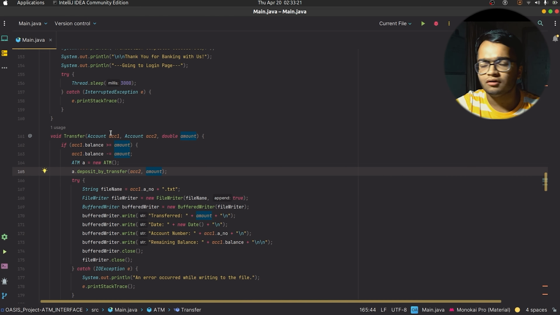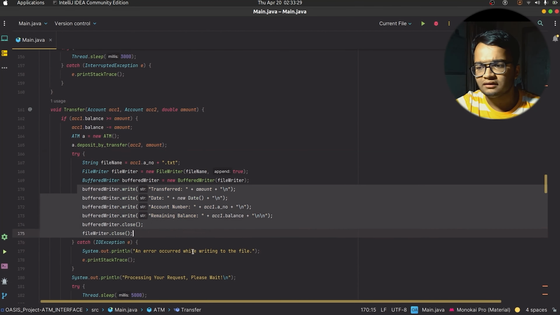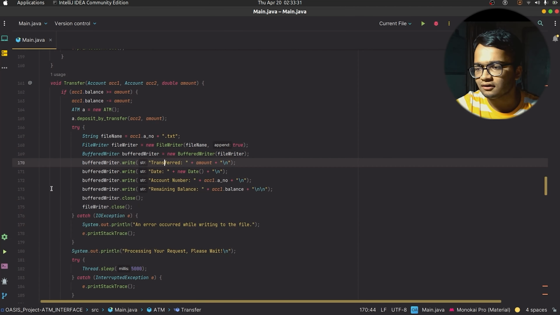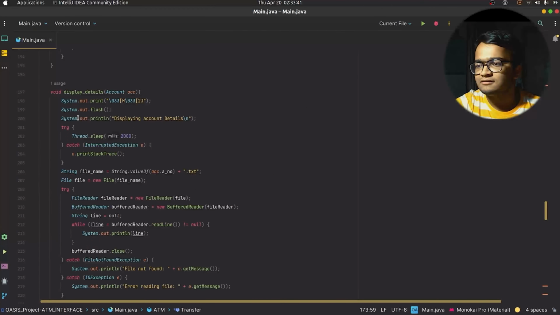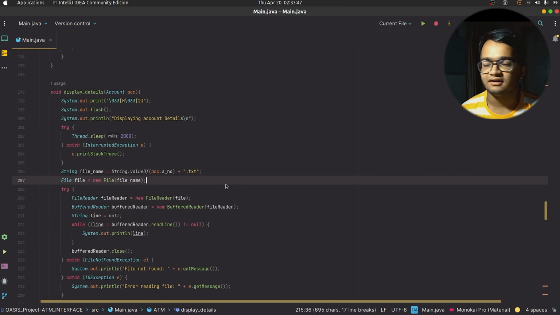Here it will take two account parameters: the account from which we want to withdraw money and the account which will be receiving the money. Once this is done, the following details are written to the account: that we have transferred this amount of funds at this time to this account. Next we have the display details. If the user wants to see the details of his or her account, then he can display the details using this function.